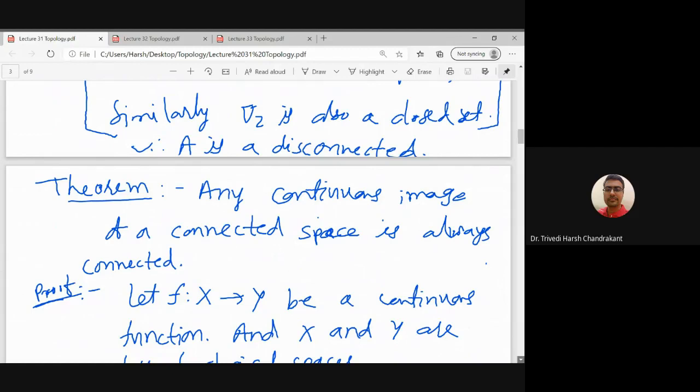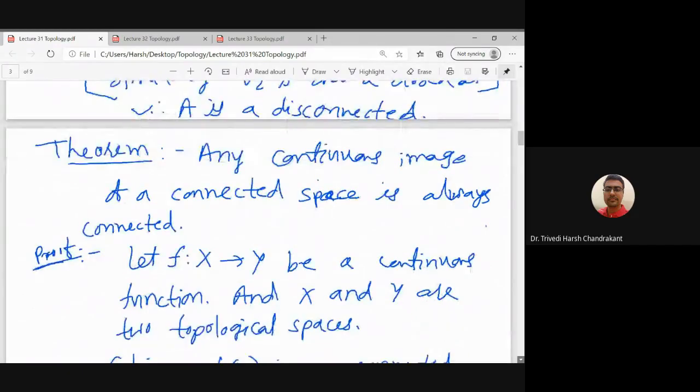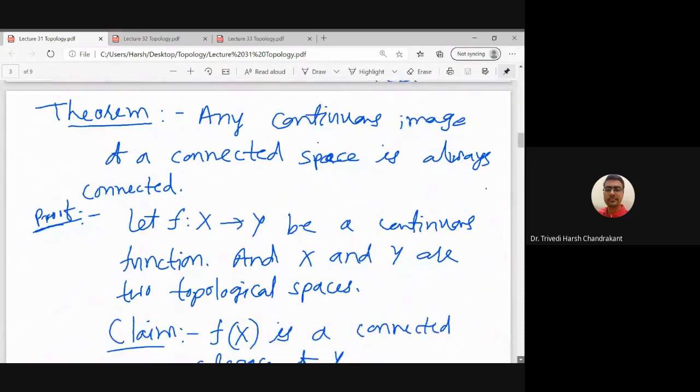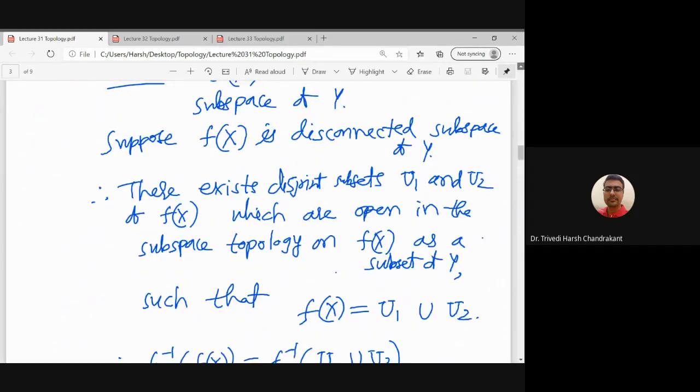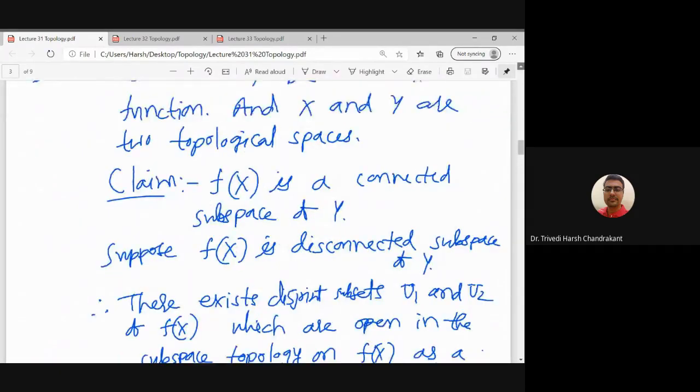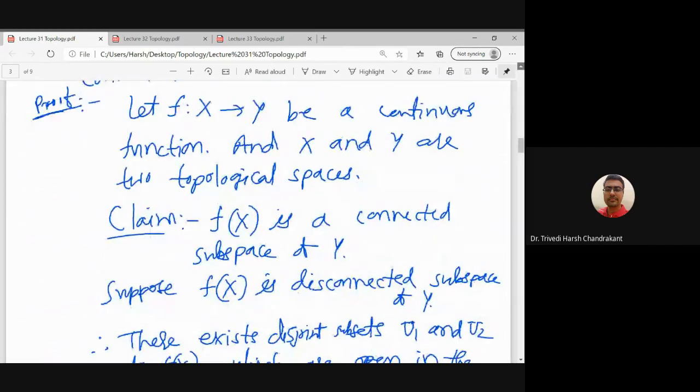So what about connectedness? This is one result: if I have a continuous function f from capital X to capital Y, and if the domain space capital X is connected, then its image will be a connected space. Briefly, this result is known as: the continuous image of a connected space is always connected.